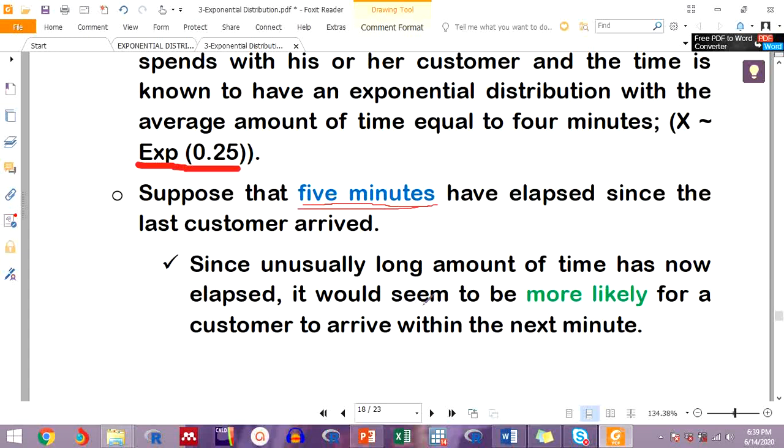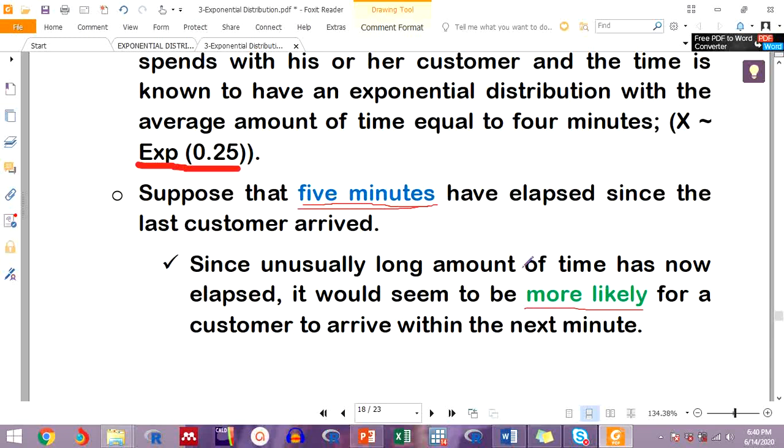So it will seem that it's more likely for a customer to arrive within the next minute, because on average we save the customer for 2 minutes, then 5 minutes has gone without receiving any customer. So it will be more likely to think that in the next minute or in the next 2 minutes we'll have a new customer. So this is the way we think under normal situations. But with exponential distribution, this is not the case.